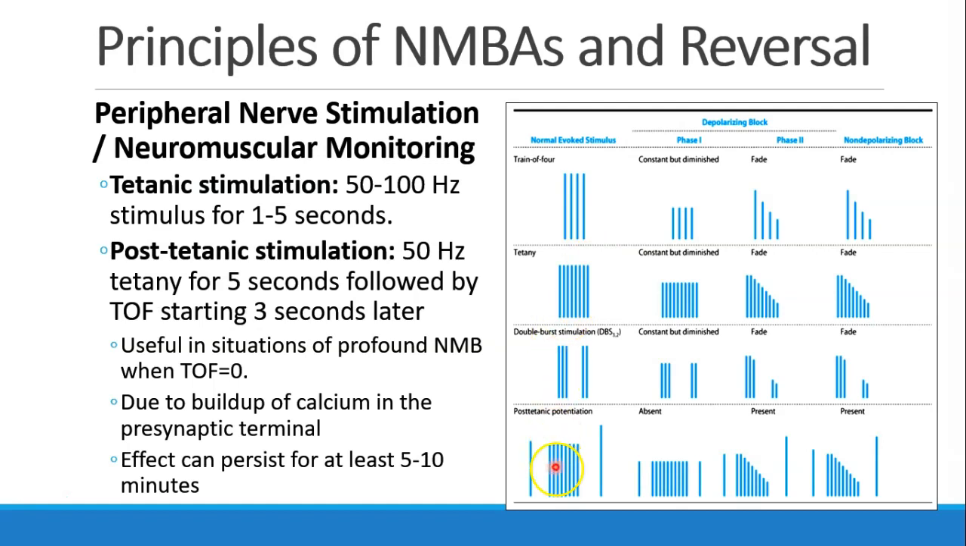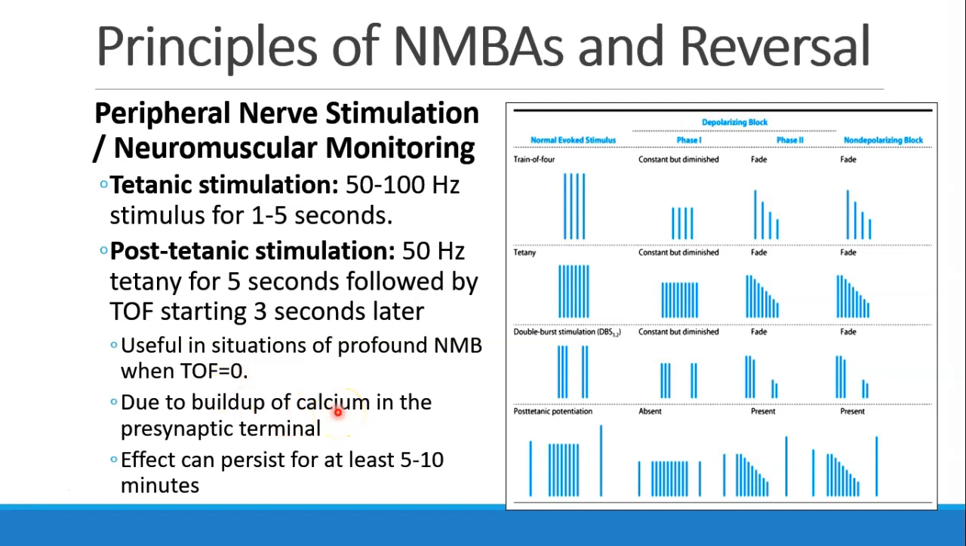And then we have post-tetanic potentiation, which means doing a 50 hertz tetany for 5 seconds, and then 3 seconds later doing a train of 4. And you may have a patient who has no train of 4 twitches, but after the post-tetanic potentiation, they have higher twitches than they had beforehand. So this is useful in cases when patients are so blocked their train of 4 is 0, and we want to see if they have even enough motor activity to get a post-tetanic twitch.